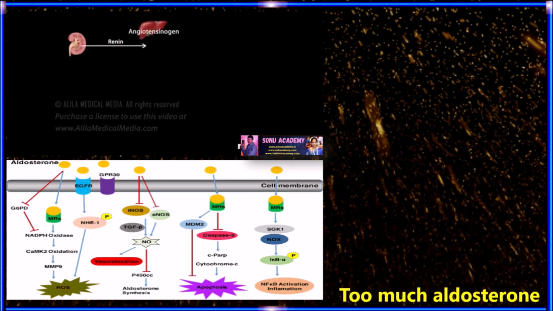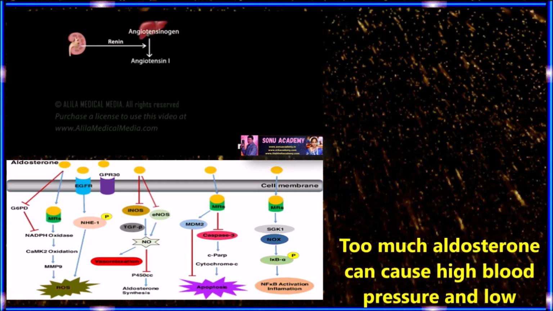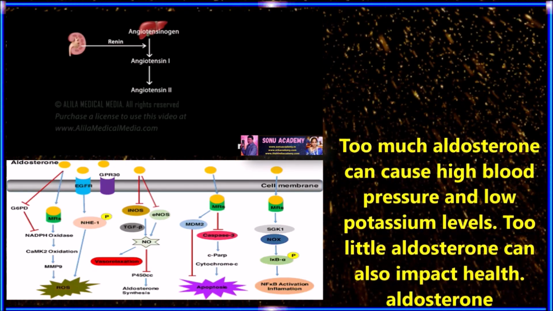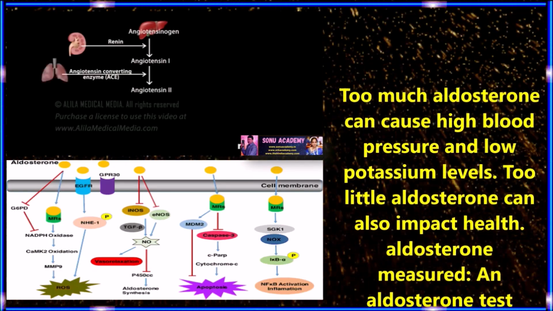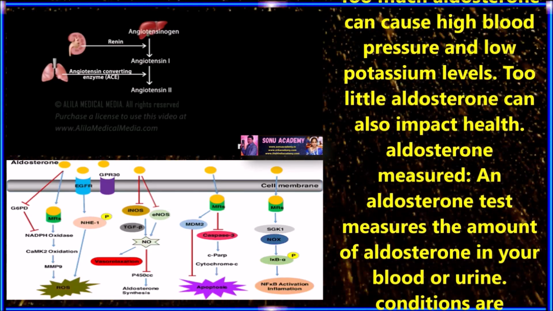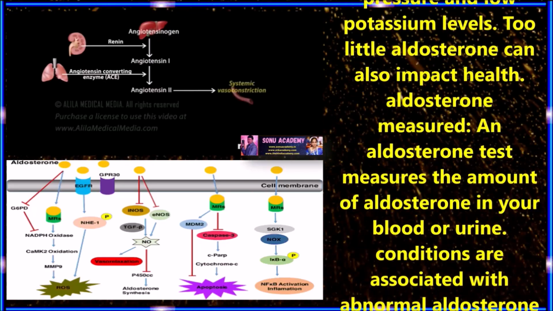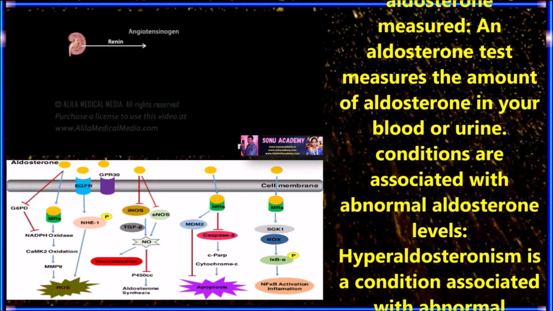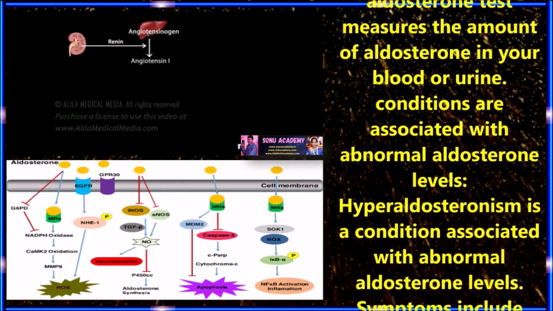Children, let us discuss what happens when aldosterone levels are abnormal. Too much aldosterone can cause high blood pressure and low potassium levels, and too little aldosterone also can have an impact on the health. Children, now let us discuss how aldosterone is measured. An aldosterone test measures the amount of aldosterone hormone in your blood or urine.